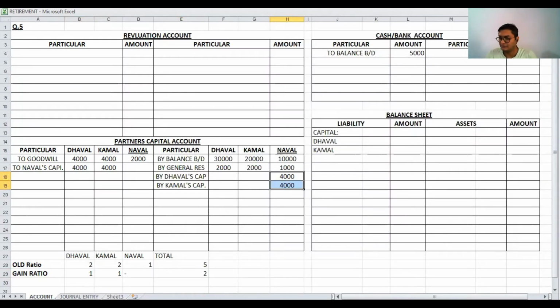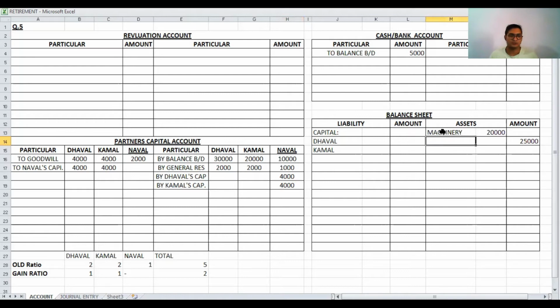In step number 3, all the adjustments have two entries into this account. First adjustment, value of machinery is 25,000. First of all, old value of machinery in balance sheet is 20,000, and new value of machinery is 25,000.